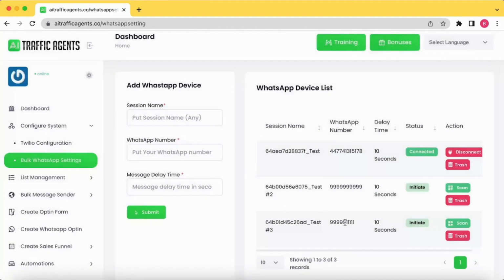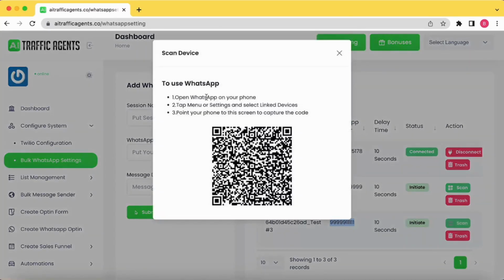You see this number is added. Now to verify that this number belongs to you, you have to scan this QR code which will be generated here, from the WhatsApp you used for this registered number. So make sure that you are adding the correct mobile number here so that you can scan this code from WhatsApp and get started really quick.